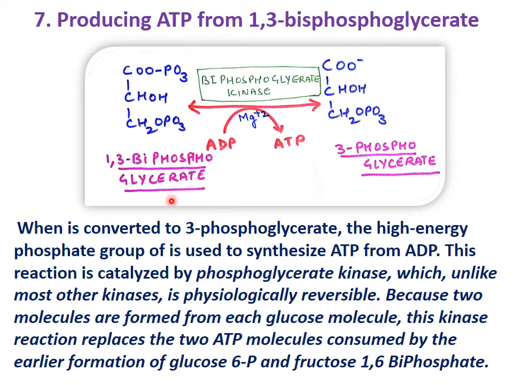It is the biphosphoglycerate kinase, or we can also write phosphoglycerokinase. It utilizes magnesium ion also and produces ATP. This reaction is opposite to the sixth reaction. That was oxidative phosphorylation, where ATP was produced in the electron transport chain. But here this is known as substrate level phosphorylation. Why is it substrate level? Because from the substrate only the ATP is produced here. So no need to go to mitochondria or electron transport chain.